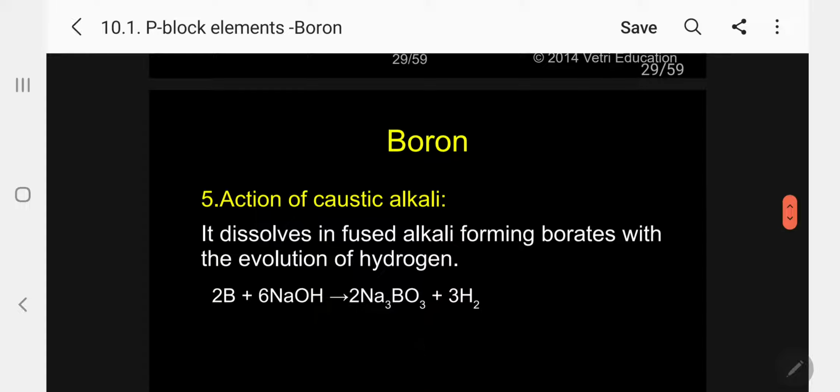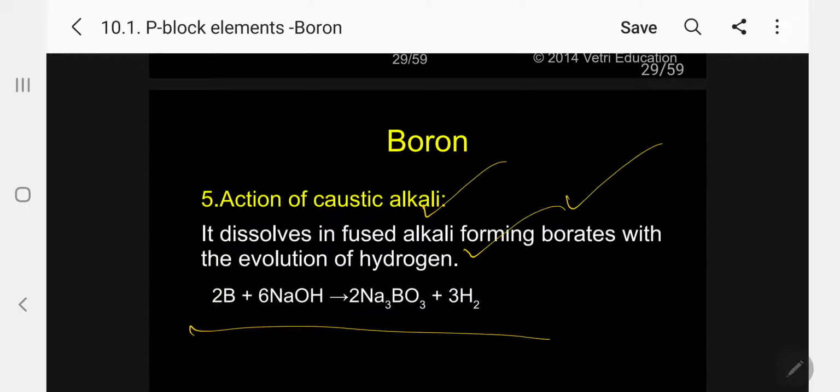Action of base, caustic alkali, sodium hydroxide. Boron dissolves in fused alkali, forming borates with the evolution of hydrogen. So 2 moles of boron react with 6 moles of sodium hydroxide to produce 2 Na3BO3 plus 3 H2, and hydrogen is liberated. So it dissolves in fused alkali, forming sodium borate with the evolution of hydrogen.